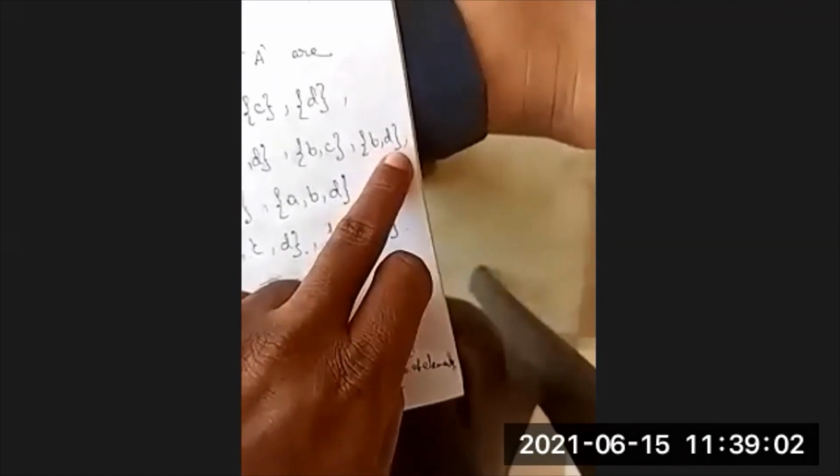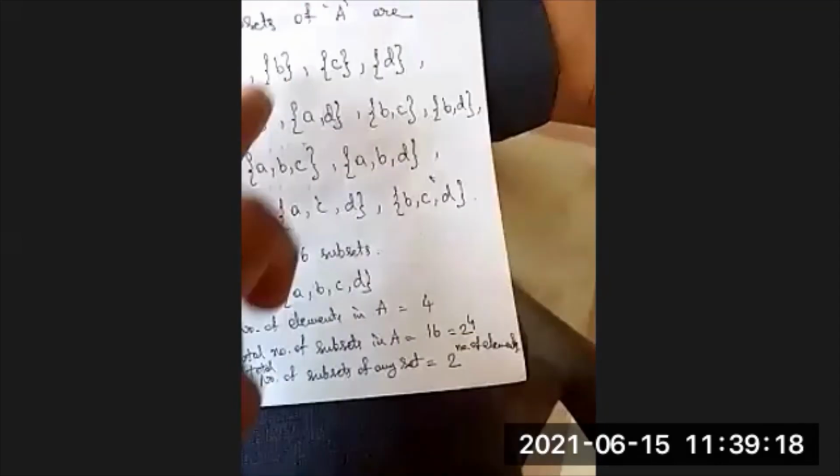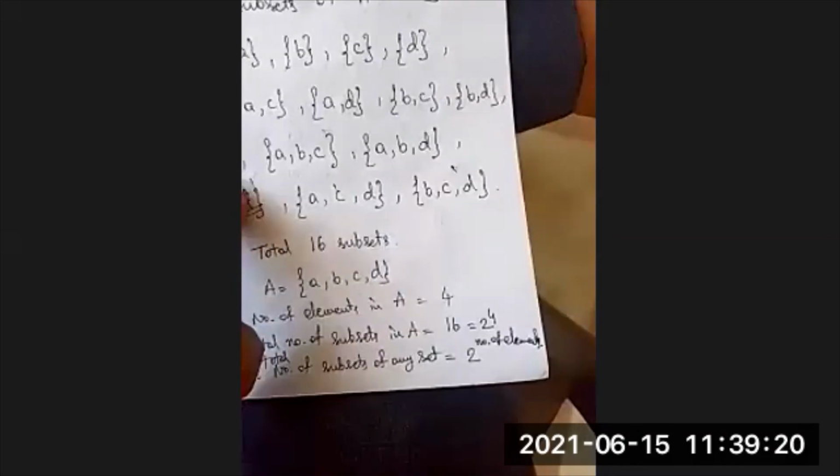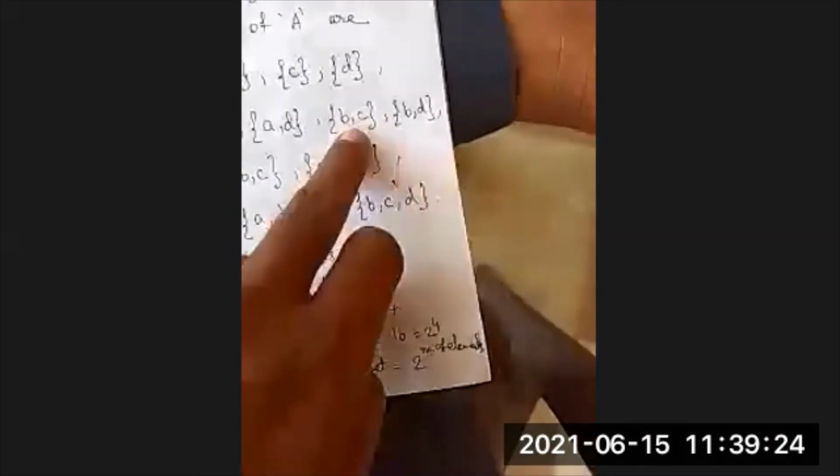If you want to write BA, A and B already came, AB is nothing but BA. The last 2 element set is CD. If you want to write CA, CA is nothing but AC. If you want to write CB, CB is nothing but BC. How many 2 element sets are there? 1, 2, 3, 4, 5, 6.